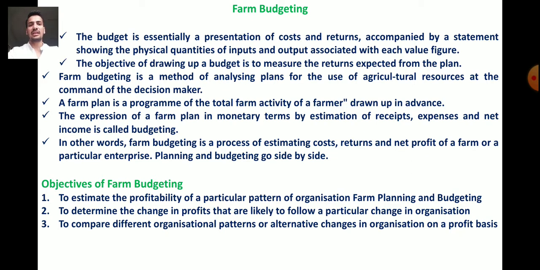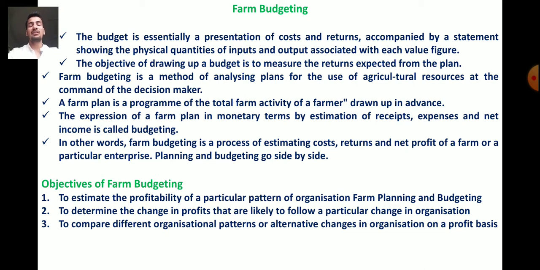Farm planning and budgeting go side by side, which means both are required in the management of a farm.